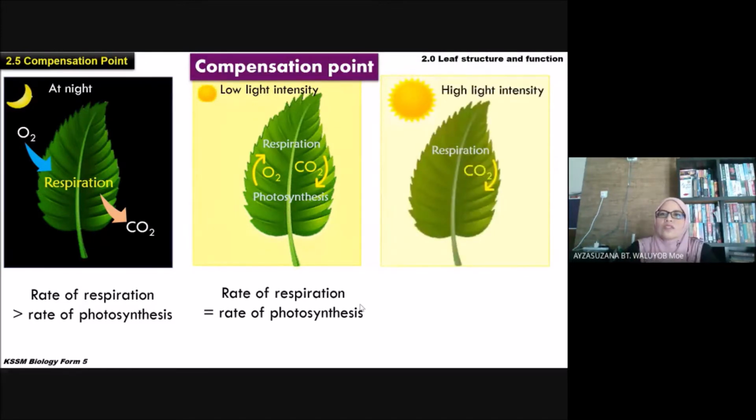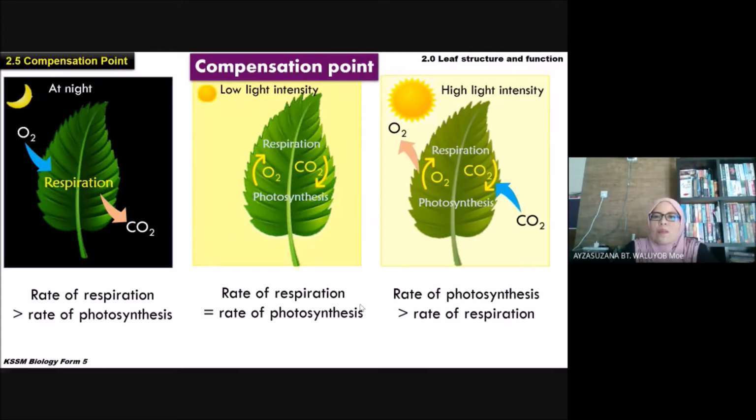During high light intensity, the rate of photosynthesis is more than the rate of respiration, sebab cahaya matahari banyak, jadi fotosintesis dapat berlaku dengan kadar yang sangat tinggi. So tiga-tiga ni adalah perbezaan rate of photosynthesis and respiration. So here, this is what we call the compensation point, pada kadar respiration equal to rate of photosynthesis.